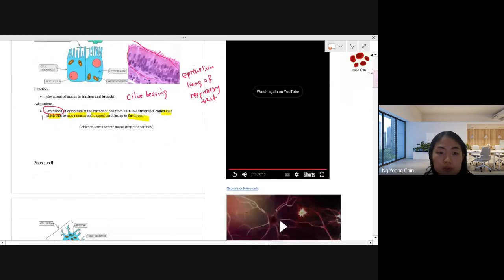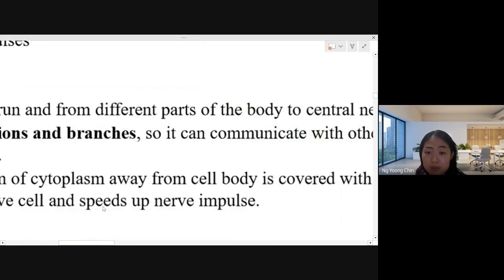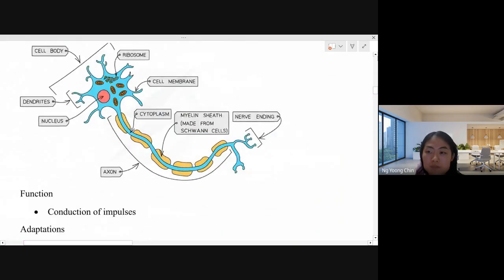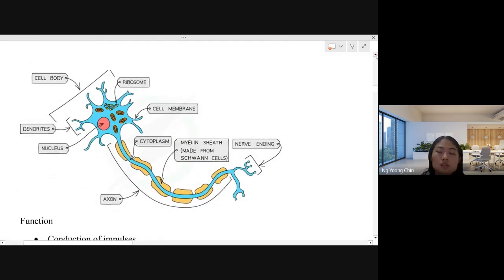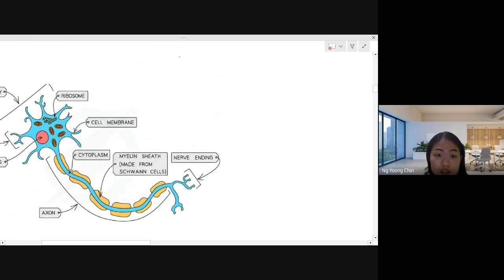So now moving on to learn about the nerve cell. Nerve cells are cells we find in our nervous system. Our nervous system is made out of nerve cells. Okay, so this is how nerve cells look. Oh, sorry, too big. This one. Maybe you can follow me to draw a nerve cell. Follow me to draw, like this. Just like a star shape.